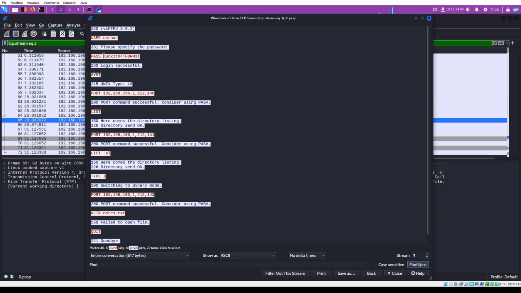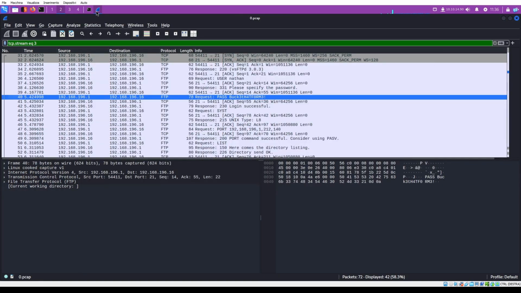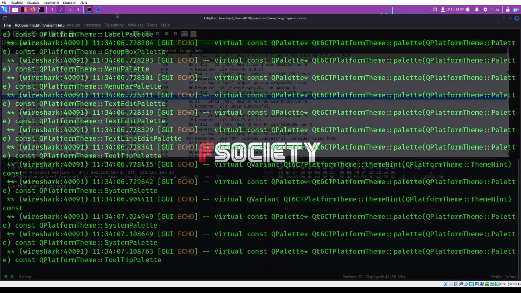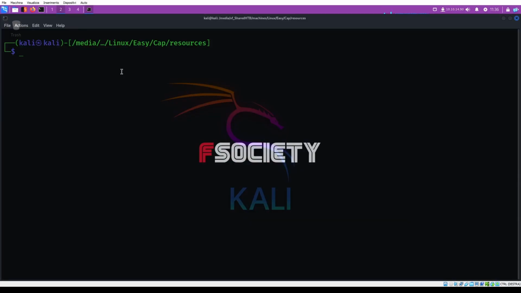Okay, we can try to log in by FTP with this value. Quit for a moment. Okay, now we can try to access the target host by FTP.